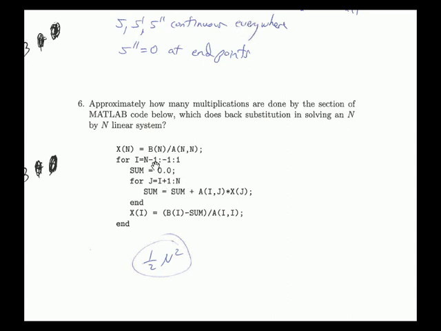See, I goes linearly from 1 to n minus 1, and I plus 1 is on the average half of n, so this executes 1/2 n squared times, which is a whole lot less than the forward elimination, which is 1/3 n cubed. So the back substitution is a negligible amount of work compared to the forward elimination.